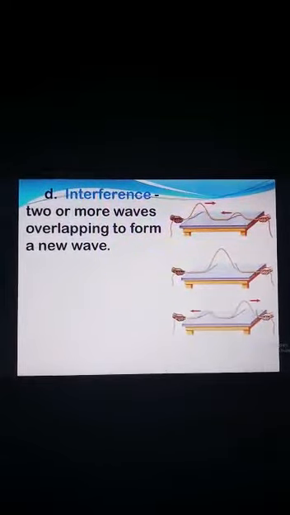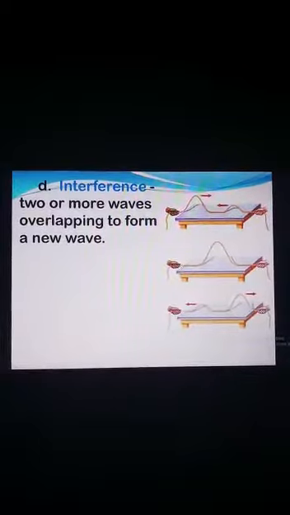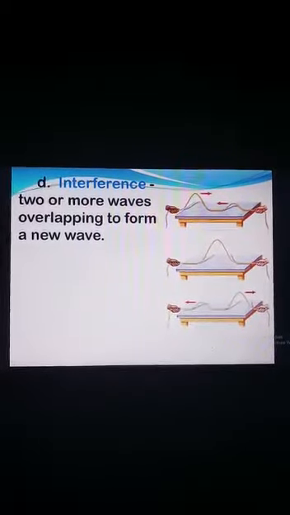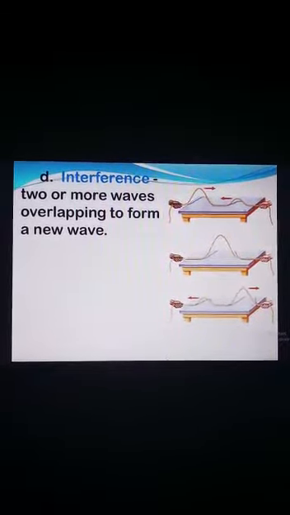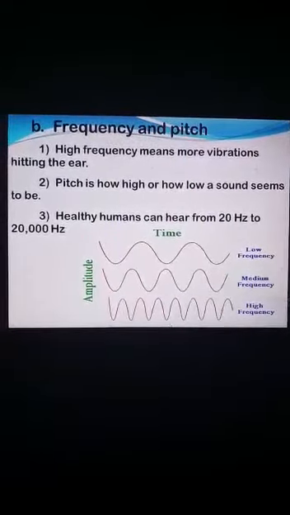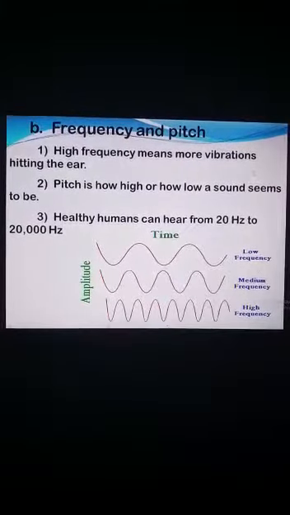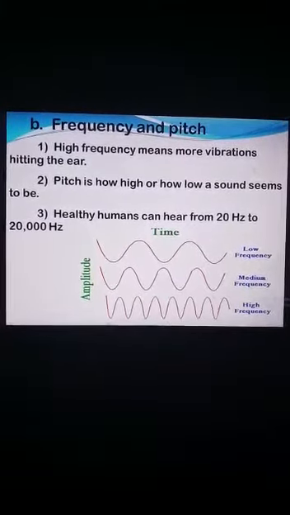Interference. When two or more waves overlap, meaning mix, they form a new wave. This formation you can observe in the given diagrams. Sound qualities, that is pitch and loudness. But first we will discuss pitch. We relate pitch with frequency.